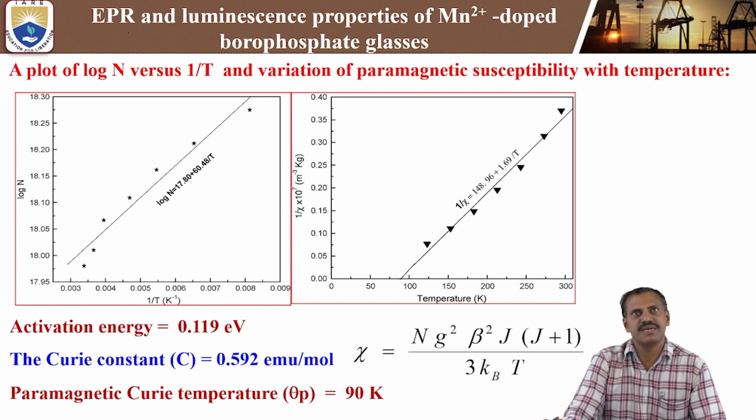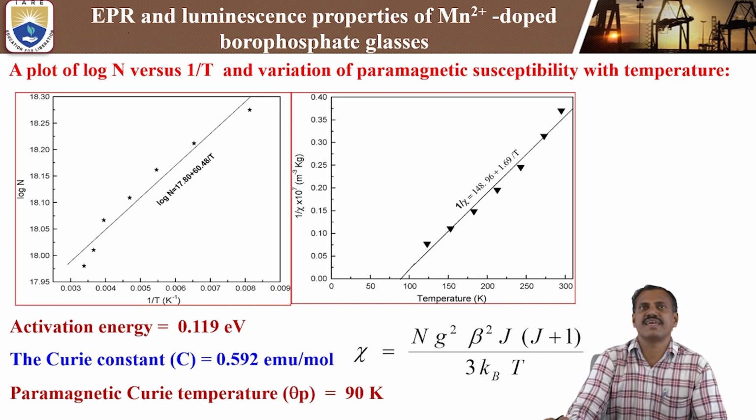Next, by using the EPR resonance signal only, you can calculate the activation energy. At the same time, the paramagnetic Curie temperature can also be calculated using the EPR signals, along with the number of spins participating in the resonance signal.